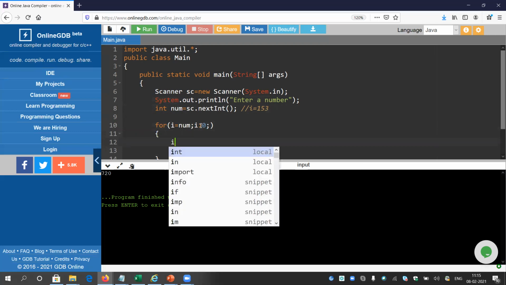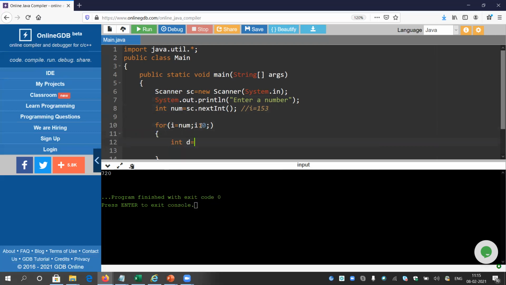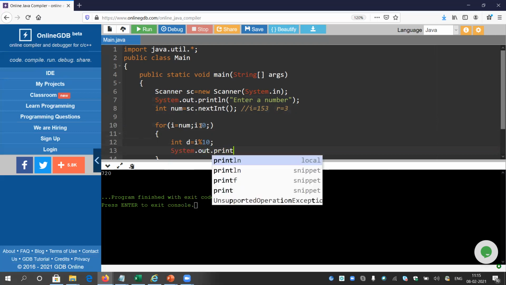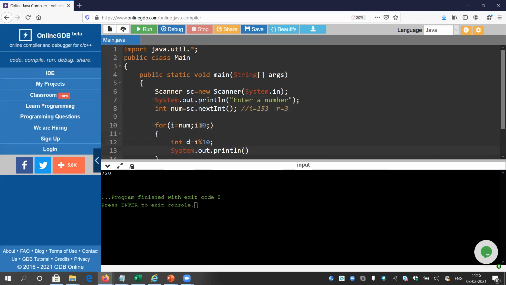Then I will take a variable like d. What is the value of d? It is i percent 10, the remainder after you divide it by 10. So if you divide 153 by 10, what will be the remainder? Obviously the remainder will be 3. You can try it. If you divide 153 by 10, the remainder will be 3. So now this 3 is one of the digits of 153. So I will just print that digit, println and print d.